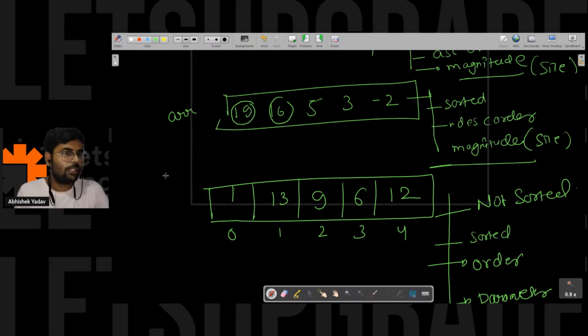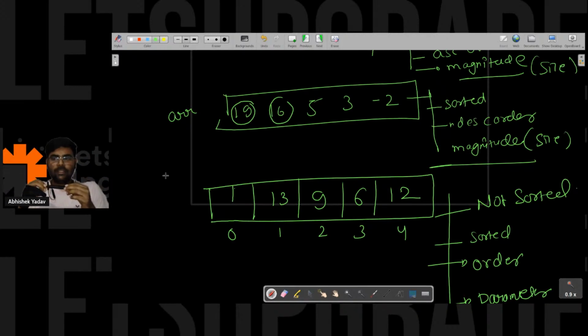Okay, still waiting for a correct answer. Not sorted. Okay, not sorted. So who answered first? Okay, Narendra answered first that it is not sorted, right? Tarun also said not sorted. Akshay also said not sorted. So three of them, and Hitesh is saying not sorted. Anyone who is saying yes, it is sorted? No one.